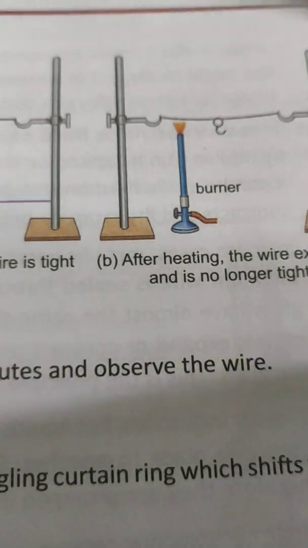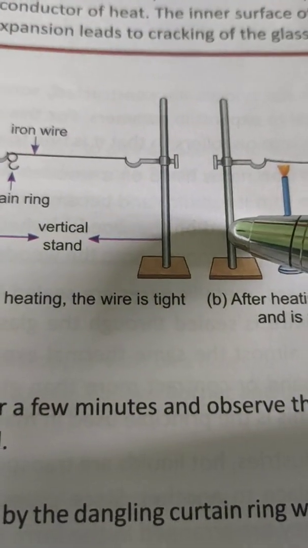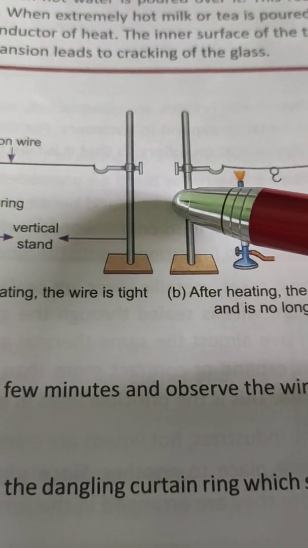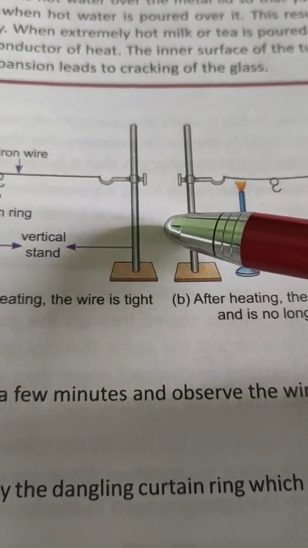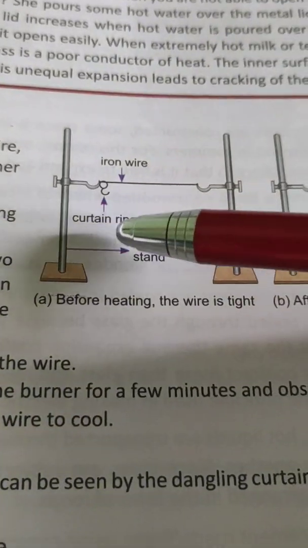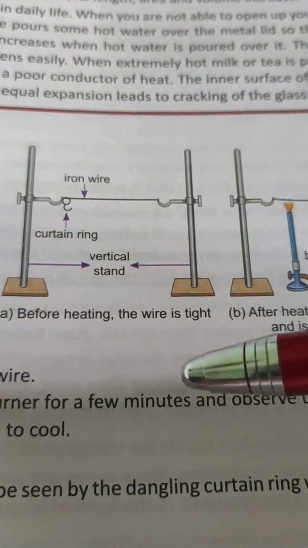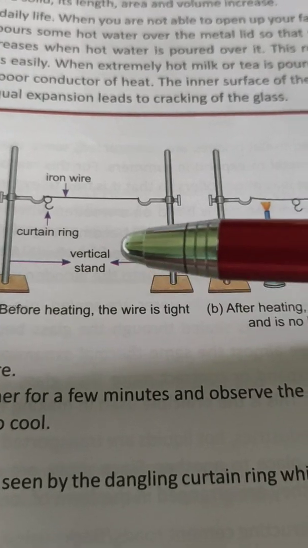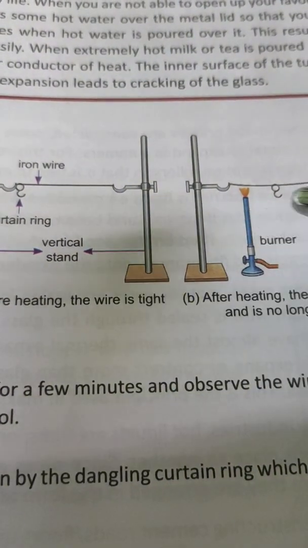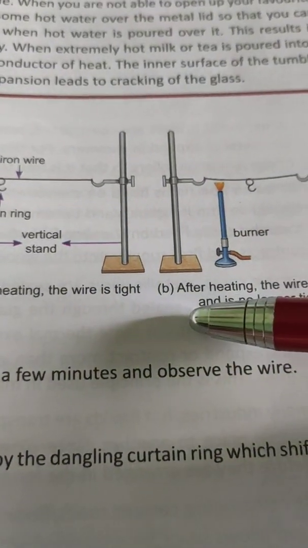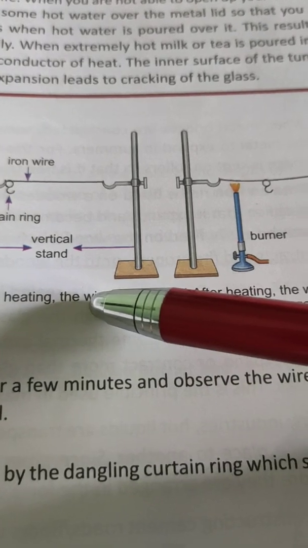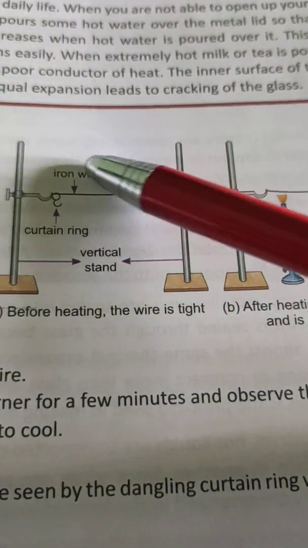Okay, children. So now see this activity. To study the expansion by heat, take a piece of iron wire, a curtain ring, two vertical stands and a burner. Now see, this is a curtain ring. Take the iron wire and slip a curtain ring through the wire. Stretch the wire between the two vertical stands and adjust the position. Okay, it should be straight and tight. Now you can see it is straight.